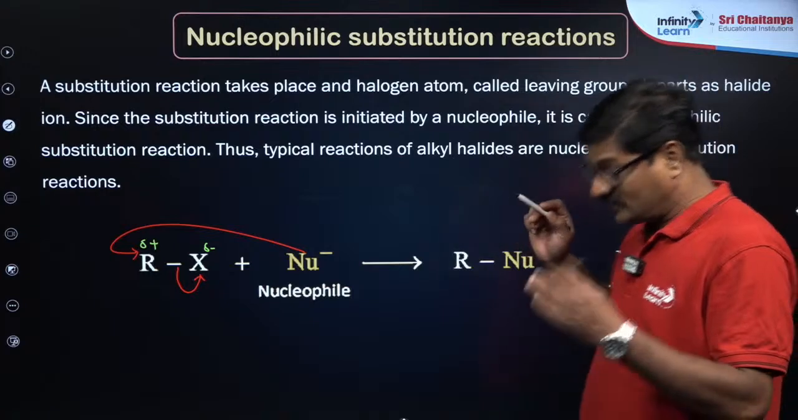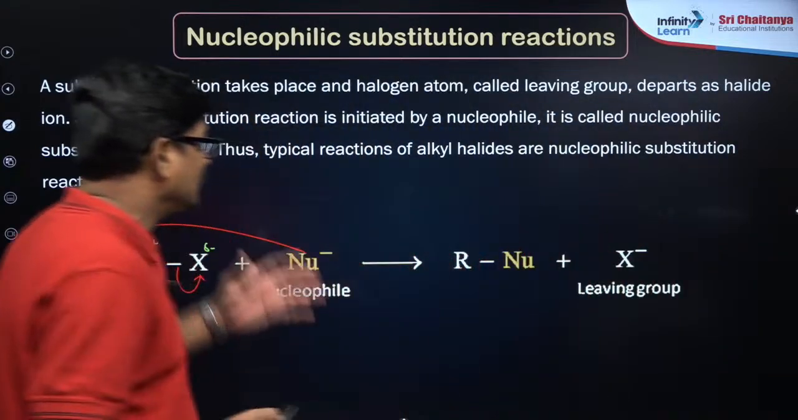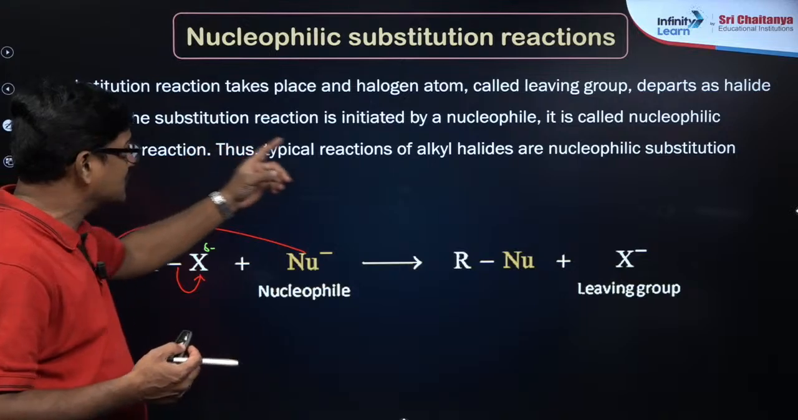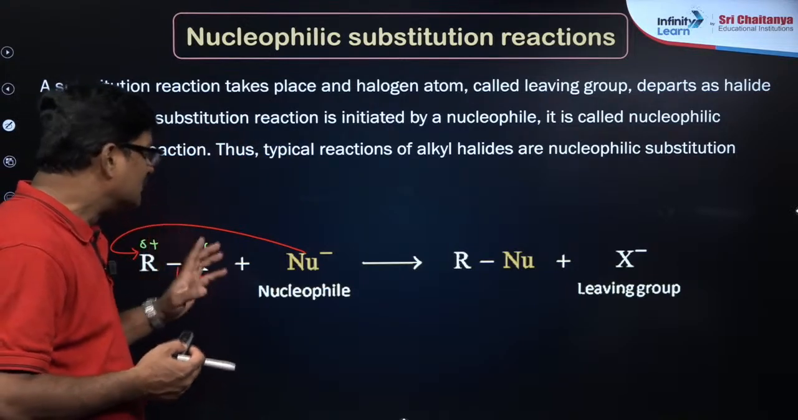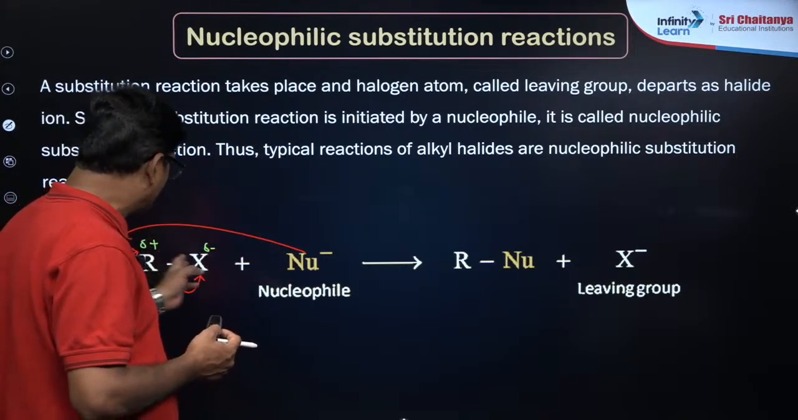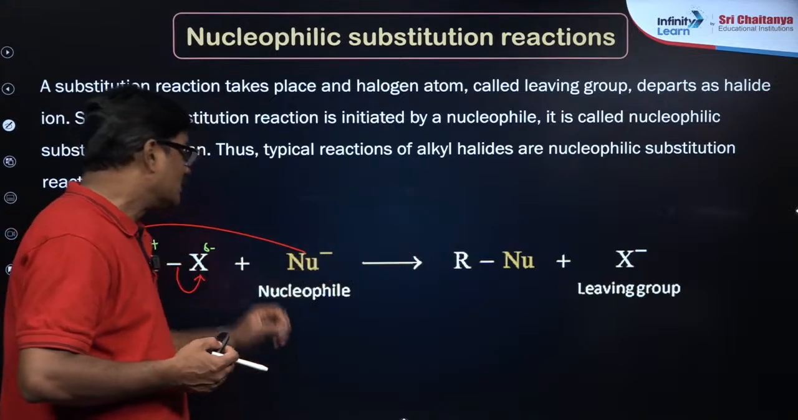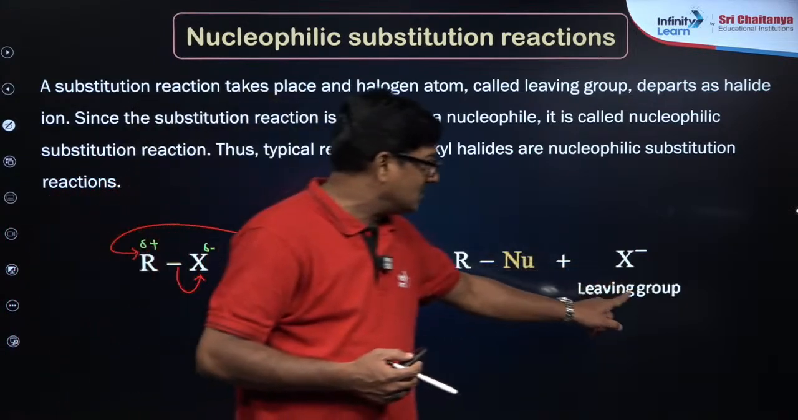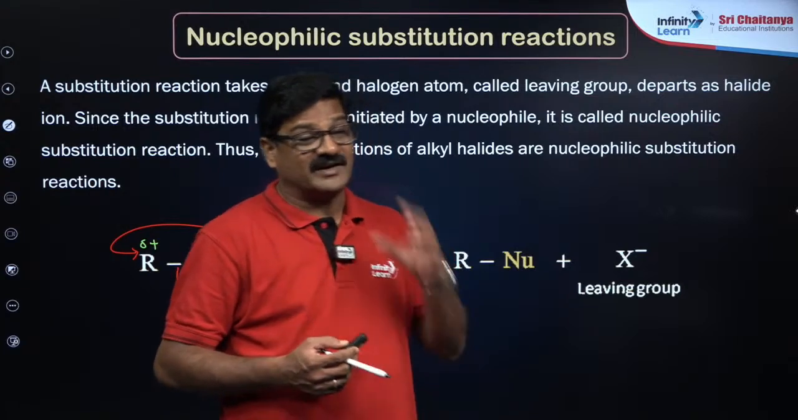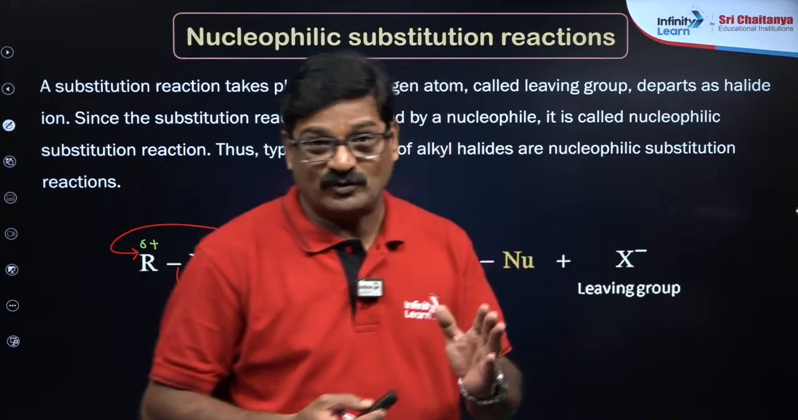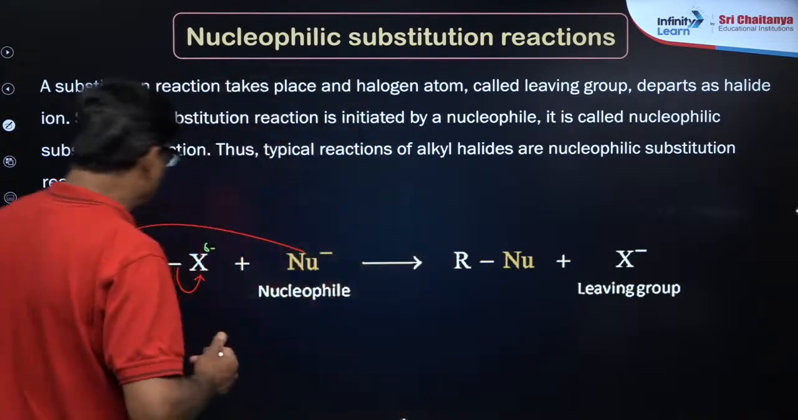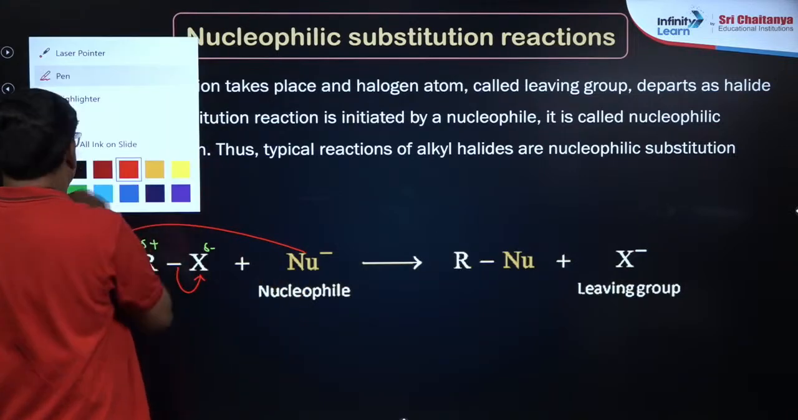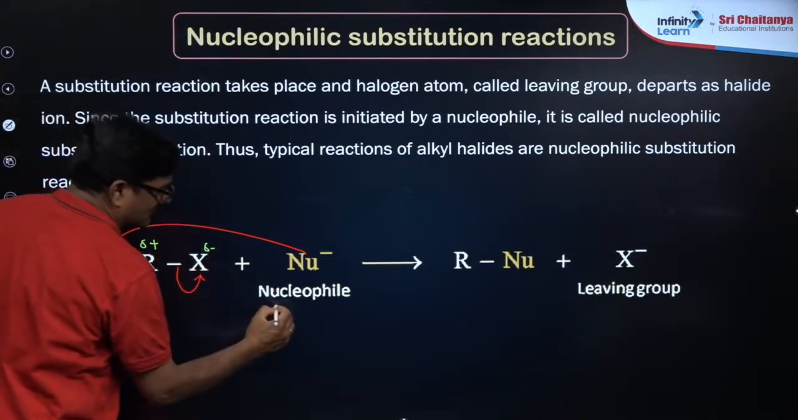सो ए सब्स्टिट्यूशन रिएक्शन टेक्स प्लेस, माय डियर स्टूडेंट्स, with a halogen atom here, this with a leaving group departs as a halide since the substitution reaction is initiated by nucleophile. So the nucleophile is replacing halogen. So a strong nucleophile replaces a weak nucleophile. That is a logic, right? So जो न्यूक्लियोफाइल यहाँ पे काट रहे हैं ना, so that is called strong nucleophile.